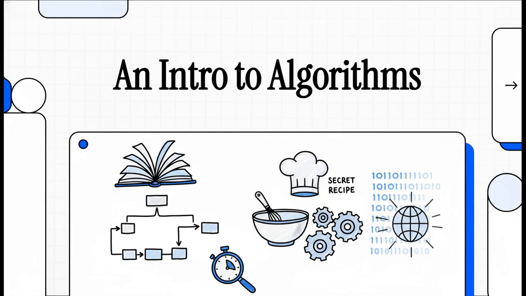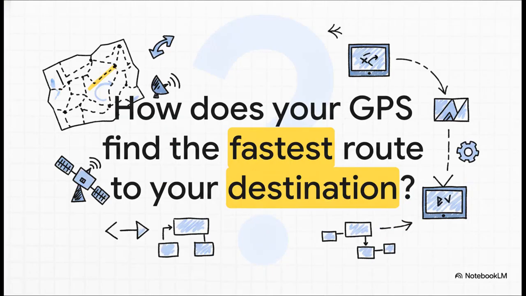All right, let's pull back the curtain and look at the secret sauce that makes our entire digital world tick. We're talking about the fundamental building blocks of all software, the recipes that power everything. We're talking about algorithms. You ever been stuck in traffic and your map app just magically says, "Hey, I found a faster route"? Or how about when you finish a show and your streaming service immediately suggests your next binge watch, and it's perfect? That's not magic. Not at all. The answer to all of it is algorithms.